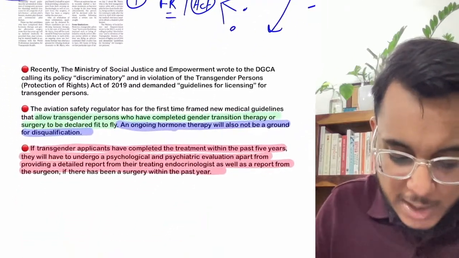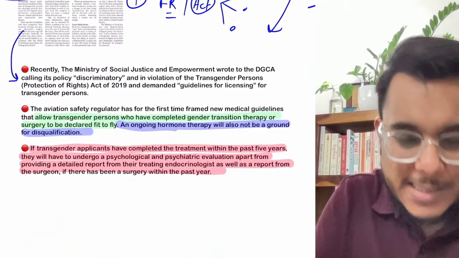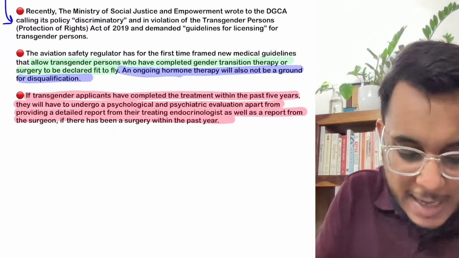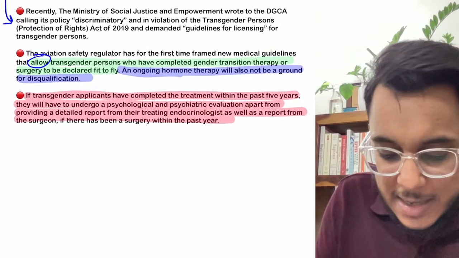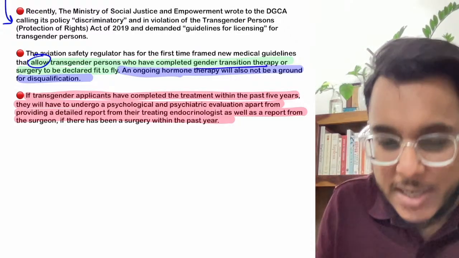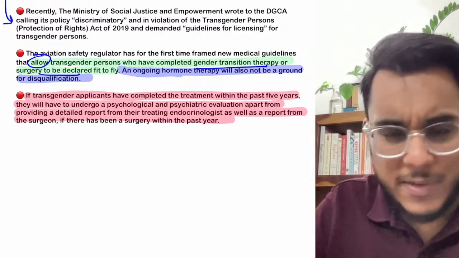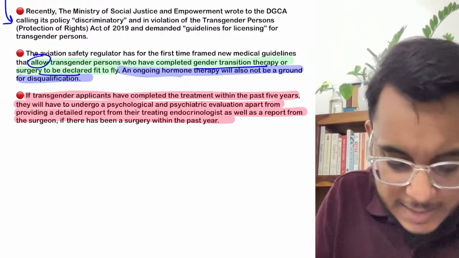Now in this direction, new guidelines have been issued by the DGCA, and these new guidelines allow transgender persons, if they have completed their gender transition therapy and their surgery in the last 5 years, to be fit to fly.